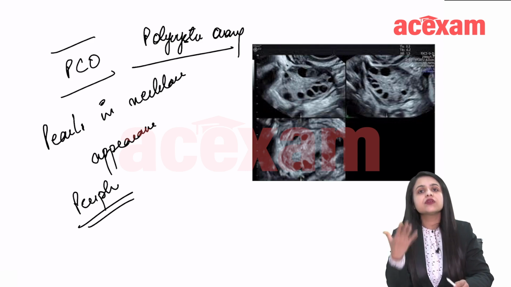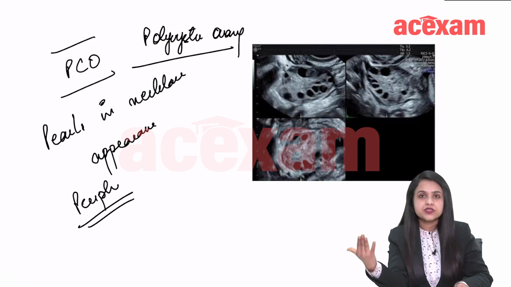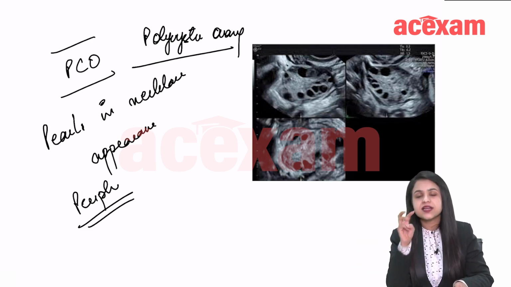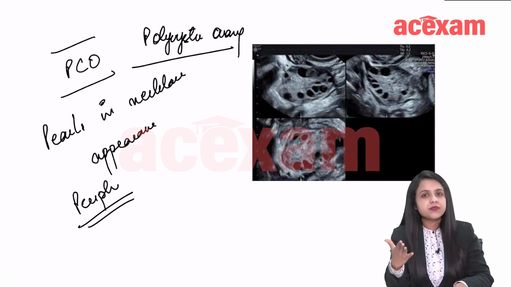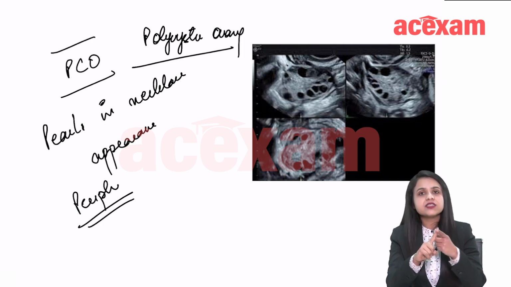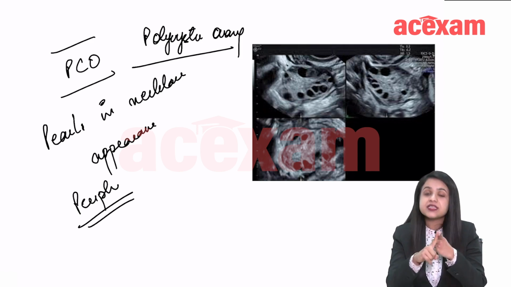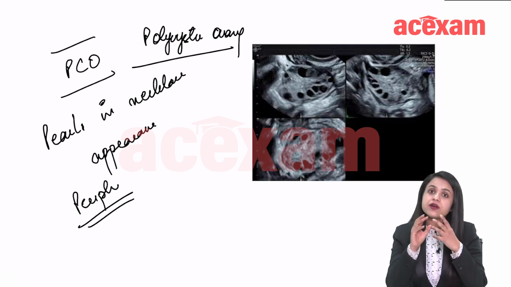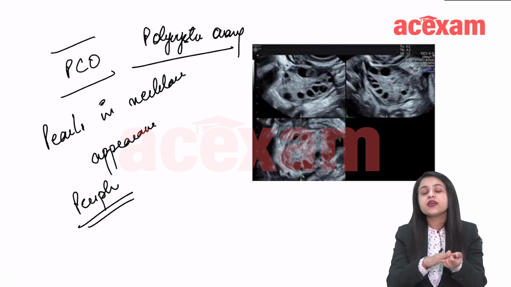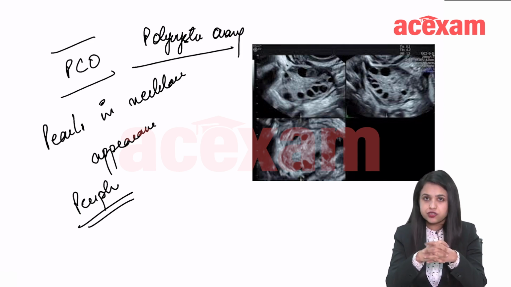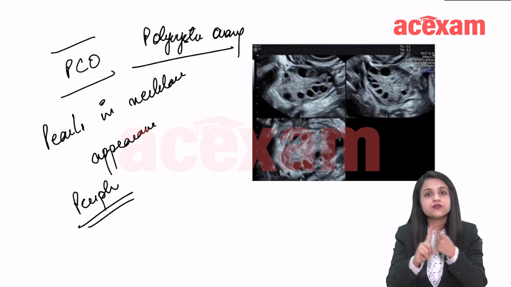So it is one of the Rotterdam criteria to diagnose PCOS. What are the other criteria? There are 3 criteria. There should be 2 present for us to label the patient as PCOS. First is the presence of menstrual abnormality. So there should be oligo-ovulation or anovulation. Okay, delayed periods. So that is first.